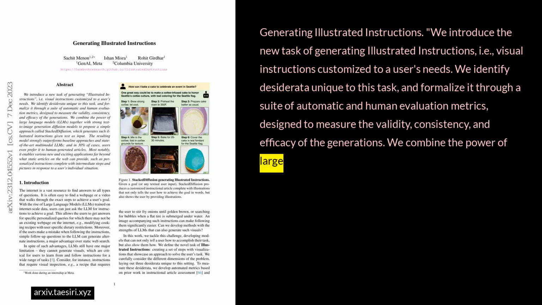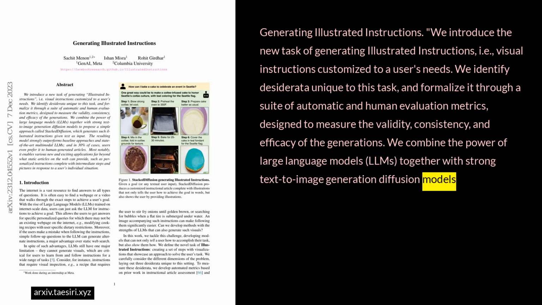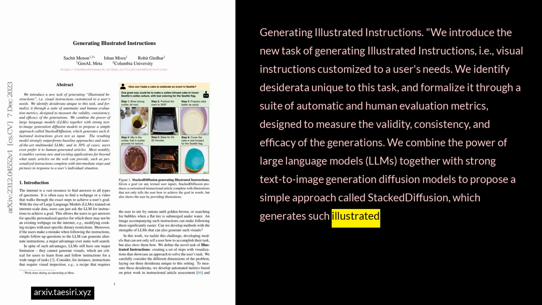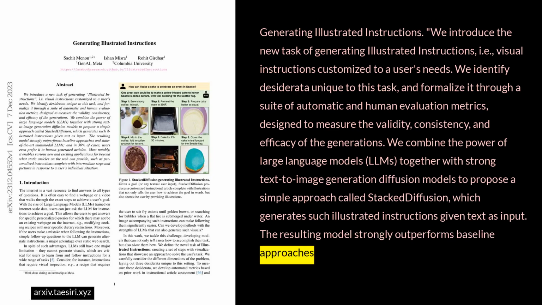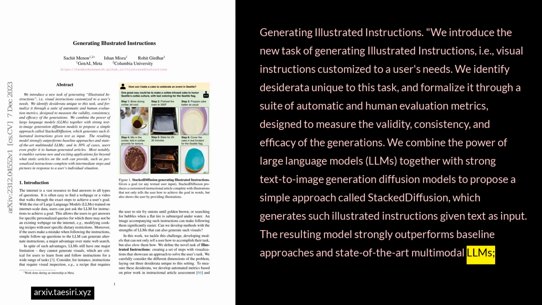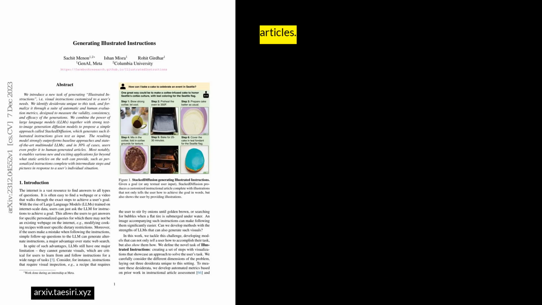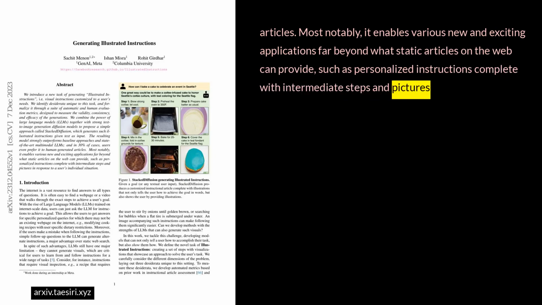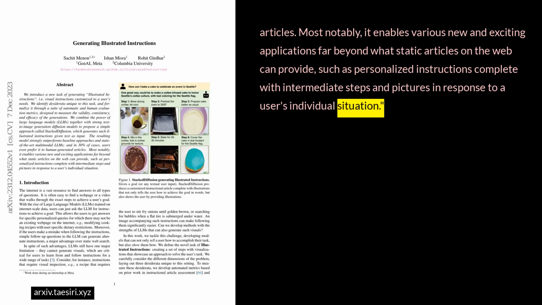We combine the power of large language models, LLMs, together with strong text-to-image generation diffusion models to propose a simple approach called stacked diffusion, which generates such illustrated instructions given text as input. The resulting model strongly outperforms baseline approaches and state-of-the-art multimodal LLMs, and in 30% of cases, users even prefer it to human-generated articles. Most notably, it enables various new and exciting applications far beyond what static articles on the web can provide, such as personalized instructions, complete with intermediate steps and pictures in response to a user's individual situation.